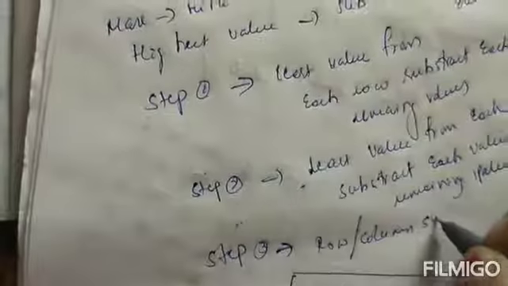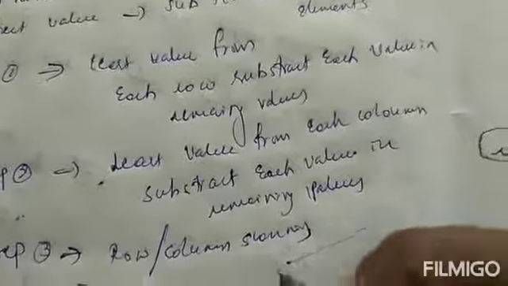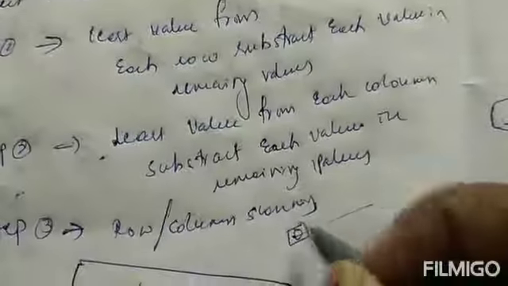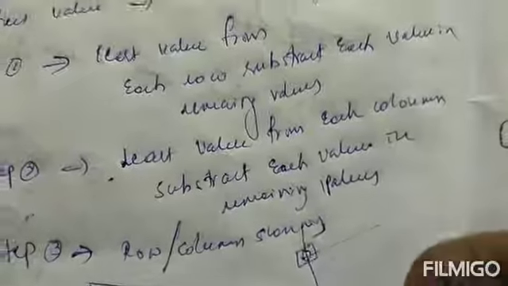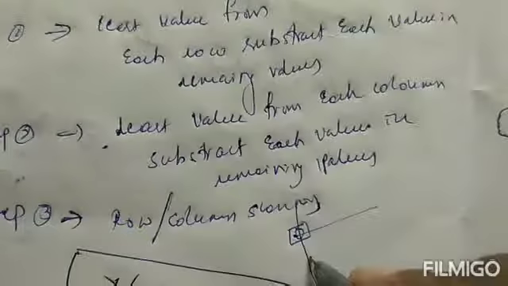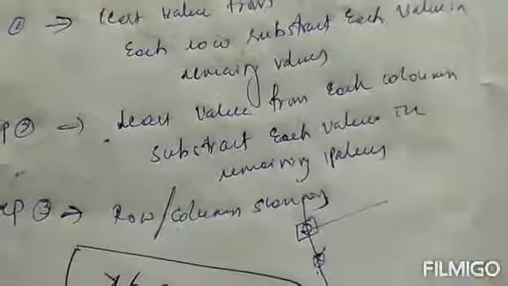In row scanning, what should you do? If you go row wise, select 0 as a rectangle zero and cancel the column wise. If there is any 0 in the column, just cancel it like this.